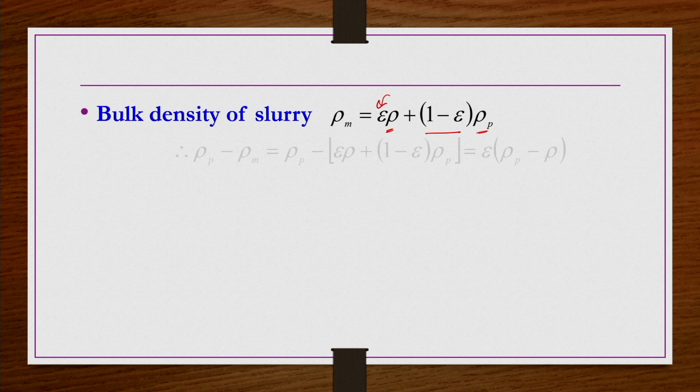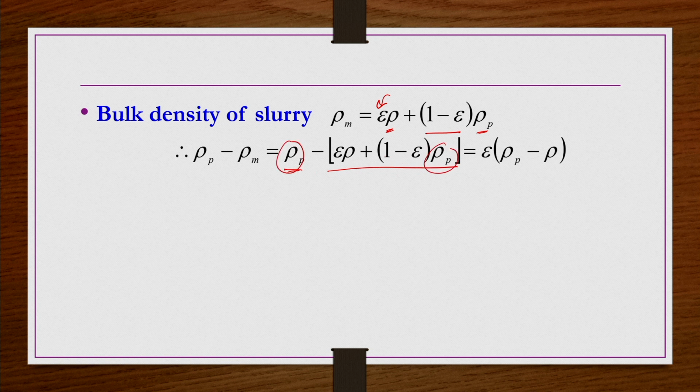Right. So now if you rearrange this equation, or if you do rho p minus rho m, rho p is as it is, minus rho m we can write minus epsilon rho minus (1 minus epsilon) rho p, like this. So here this rho p and this rho p multiplied by 1 cancel out, because one is plus rho p and another is minus rho p, and in the remaining two terms if you take epsilon as common, you have epsilon (rho p minus rho).